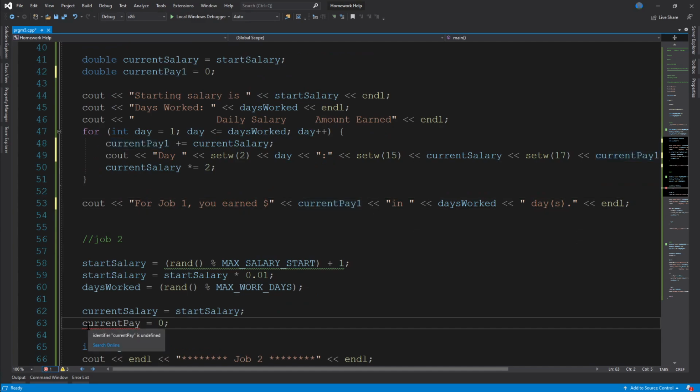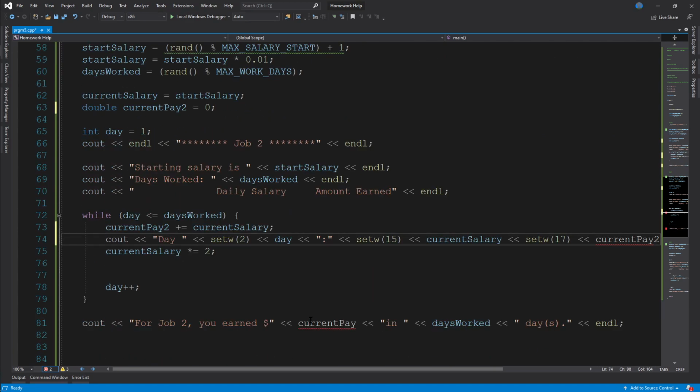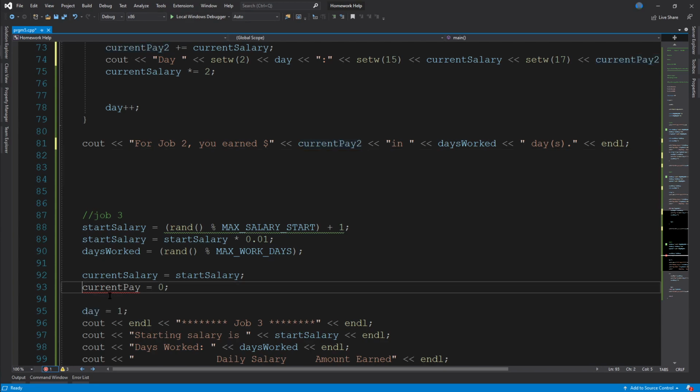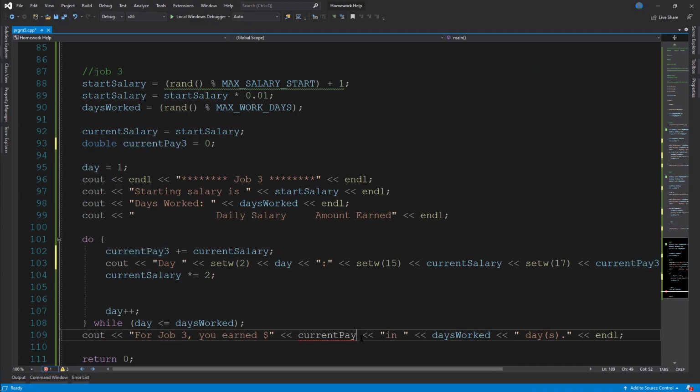For job 2, we will want to redeclare that as a double and make this one current pay 2. And then do the same thing inside the loop as well, and after the loop. Right, and then the same thing for job 3. Double current pay 3. Here it is, current pay 3, current pay 3, and current pay 3. So that will store each of the final pays as their own variables, so they don't get overwritten.